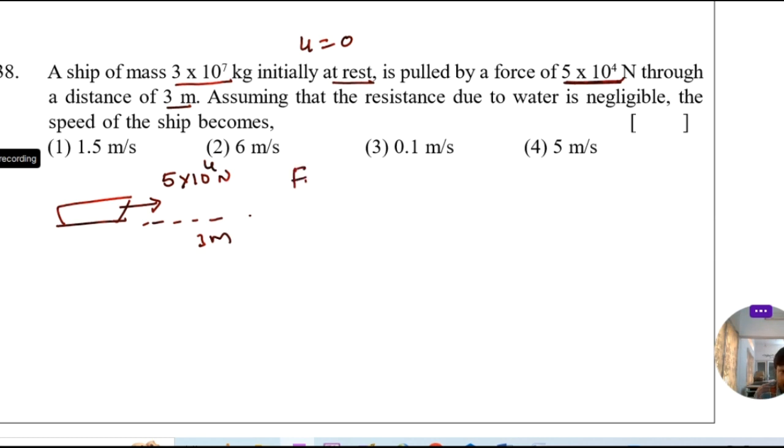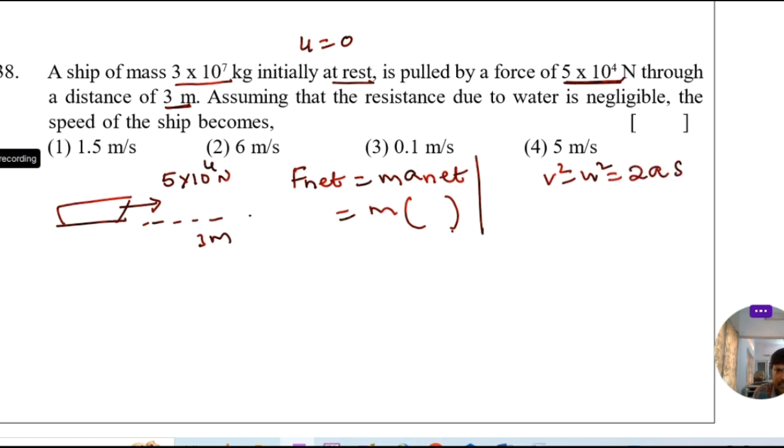Clear, my dear? Then write according to Newton's second law, F net equal to mass into a net. So your mass is given. So in the place of a net, you can write rate of change of velocity. But here distance is mentioned. So go to third equation of motion, that is v square minus u square equal to 2as. So here v square, initial velocity is 0. 2 into a into, in the place of s, that is 3 meter.